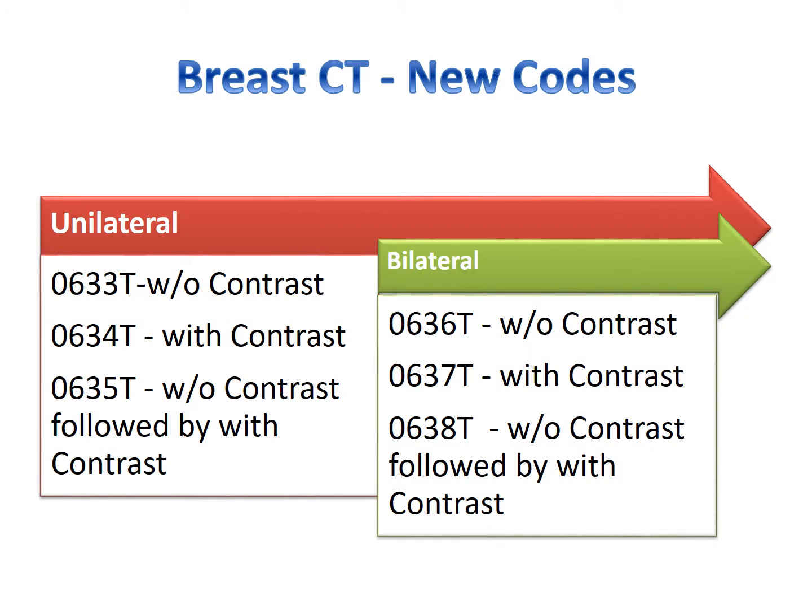Breast CT. 6 new category 3 codes are created, 0633T to 0638T. In 2020, there were no CPT codes available to report breast CT. Existing chest CT and CT angiography, imaging and equipment optimization for detection of breast lesions are different than conventional chest CT. Hence, they are created separately.